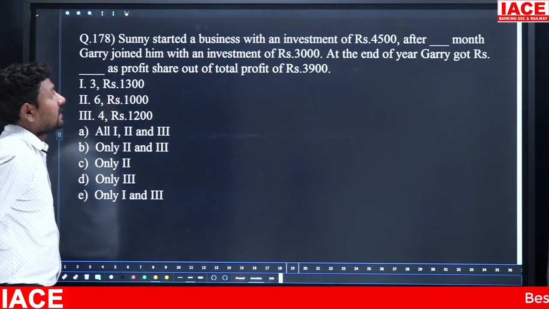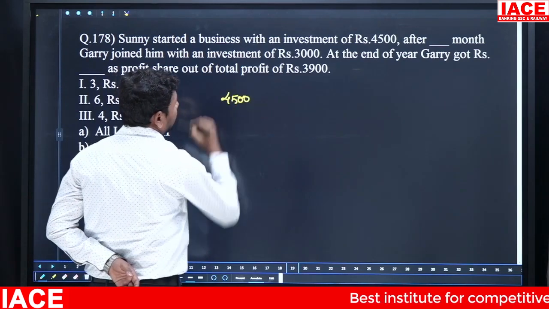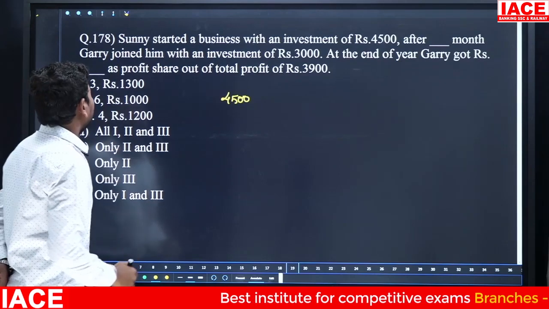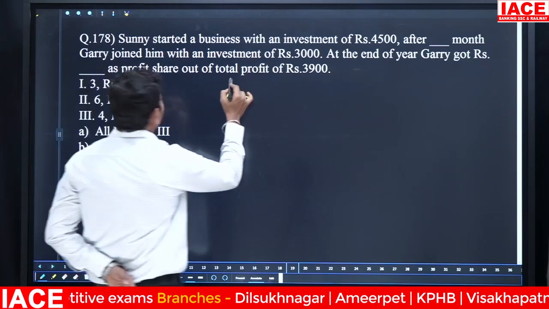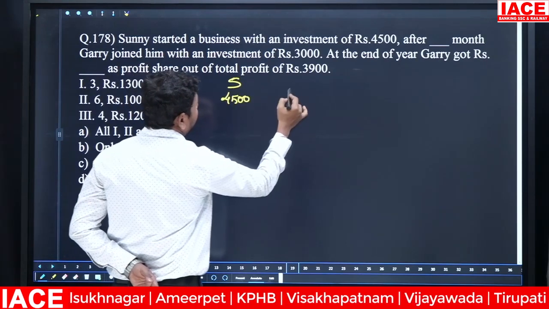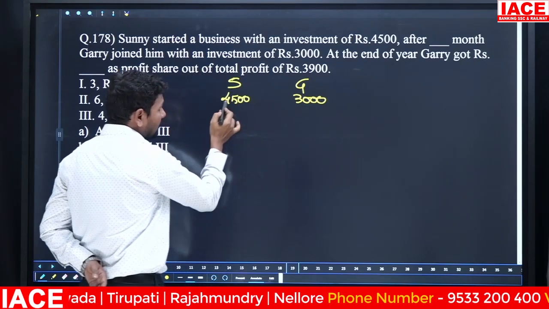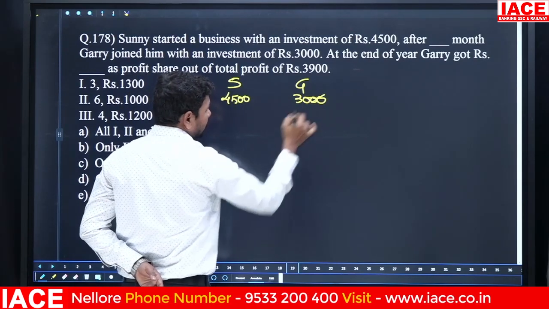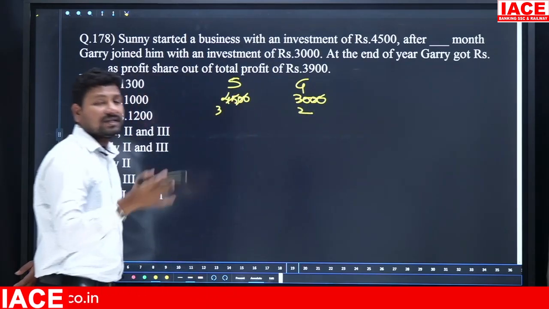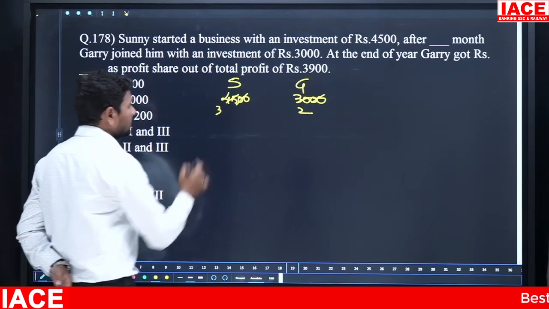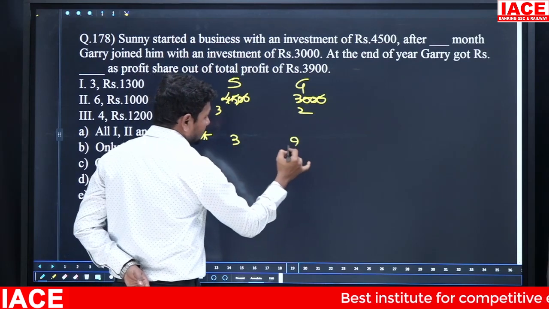Next. Sunny started a business with an investment of 4,500 rupees. After some months, Gary joined him with an investment of 3,000 rupees. Okay, then Sunny and Gary: 4,500 and 3,000. Cancelling the zeros, it is 15 threes and 15 twos. That means Sunny invested 3 rupees, Gary invested 2 rupees. Assume it.